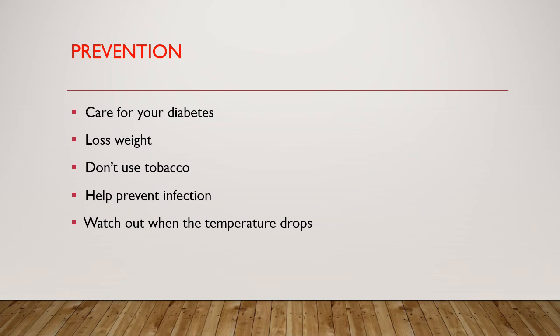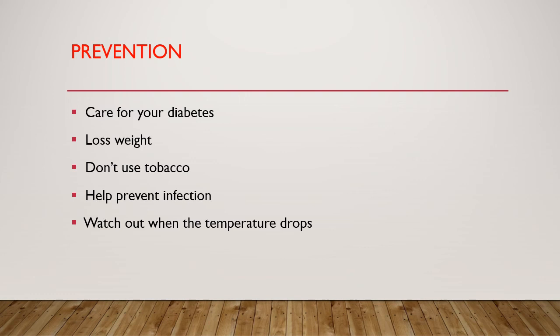Then for obesity, losing weight is most important, because excess pounds not only put you at risk of diabetes but also place pressure on your arteries, constricting blood flow and putting you at risk of infection, and slow wound healing is due to obesity. Then don't use tobacco.